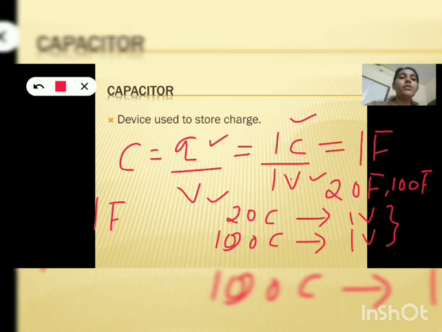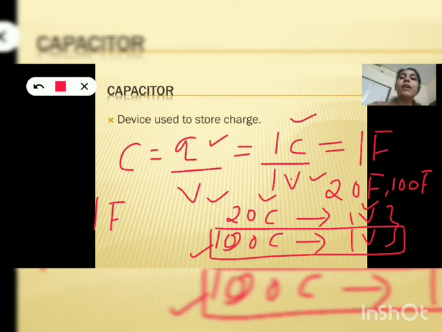So among these two capacitors, which will be the best one? Obviously the second one. Why? Because for 1 volt potential, it can store a charge of 100 coulomb. At the same time, the first capacitor can store only 20 coulomb charge for the same 1 volt potential. So this is the best capacitor.